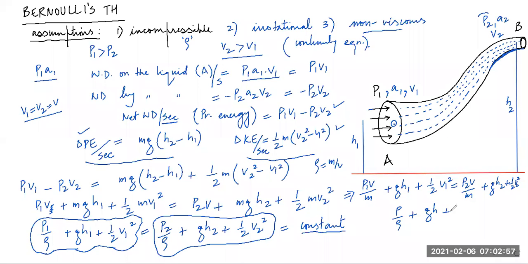So let me wrap this: P by rho plus gh plus half v square is equal to a constant. This is the derivation of our Bernoulli theorem. Okay. Well, students, this can be written in other ways also. How can we state this? The sum of pressure energy, potential energy, and kinetic energy per unit mass is constant at all the cross sections of the streamline flow of an ideal fluid. That is Bernoulli's theorem.